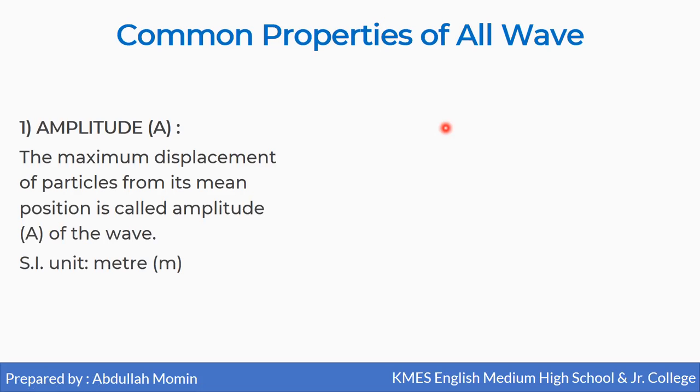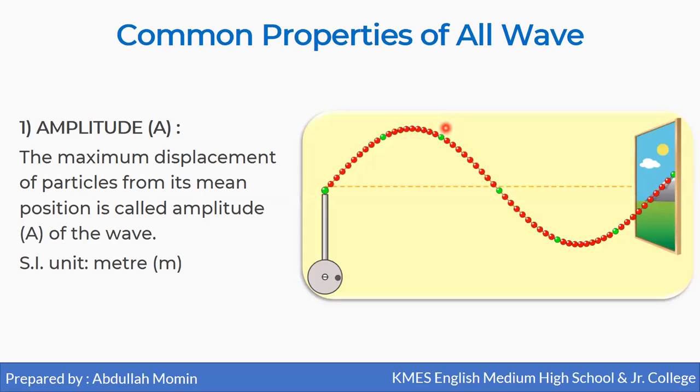So the very first property is amplitude, which is denoted by A, and it is defined as the maximum displacement of a particle from its mean position, called the amplitude of the wave, and the SI unit of amplitude is meter. Suppose a wave is created on this rope, so the maximum displacement should be measured. We are going to measure it from this mean position, and this displacement is called amplitude.